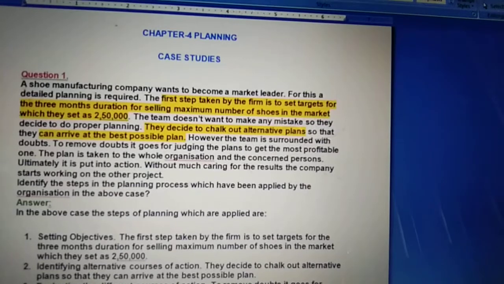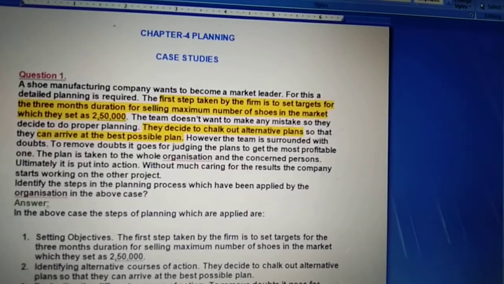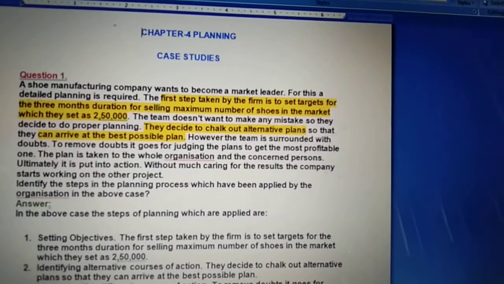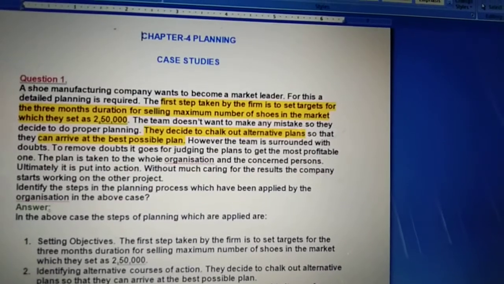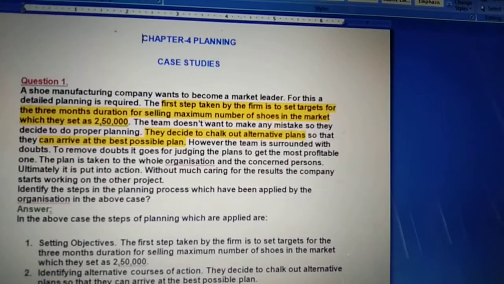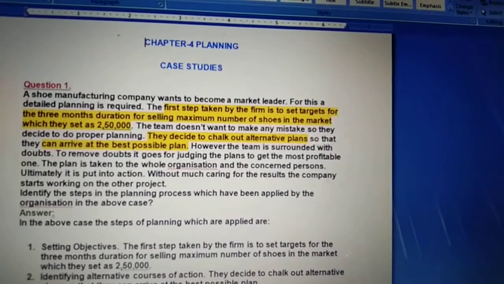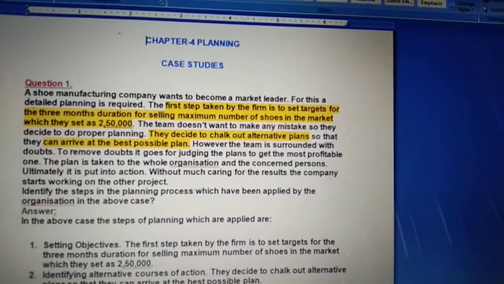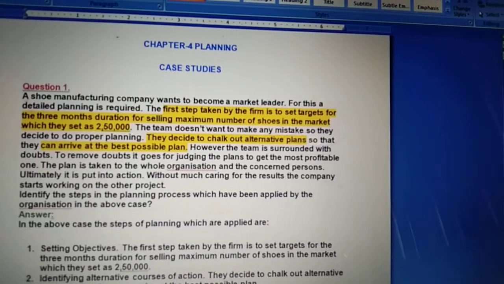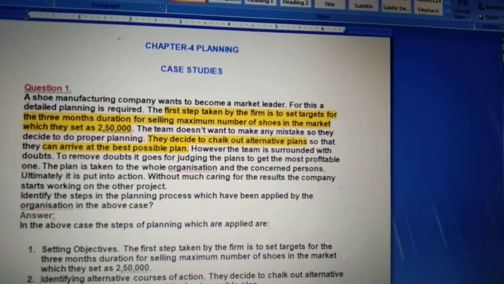Now see the third one. However, the team is surrounded with doubt. To remove doubts, it goes for judging the plan to get the most profitable one. Now what are we doing, they don't want to keep any doubt about the failure of their plan. So they decided to judge the plan.